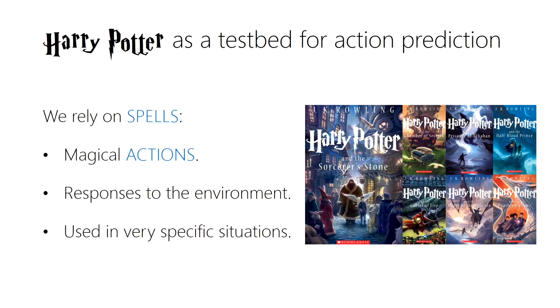So in this work, what we thought is that we can use Harry Potter books as a testbed for action prediction. As you probably know, Harry Potter books happen in a fantasy world where they define a set of spells. And spells are nothing else but magical actions that are used as a response to an environment when a very specific situation is happening, and they are used with a very specific purpose.